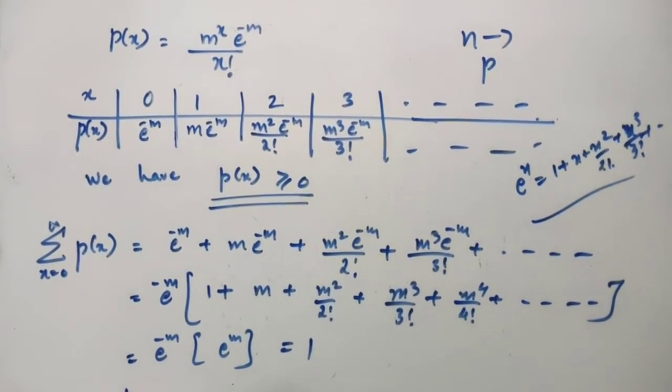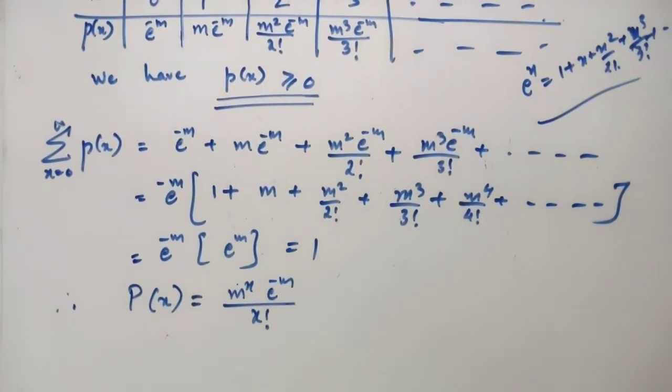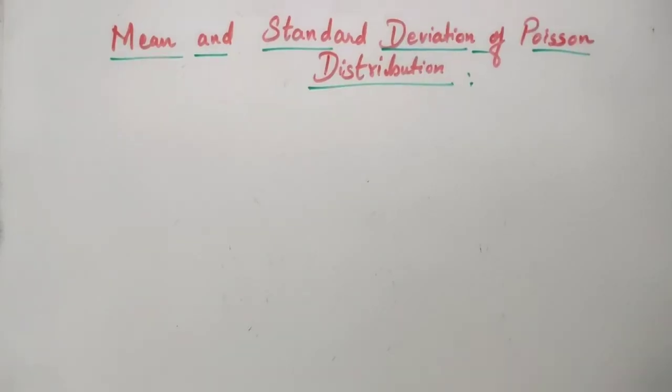Therefore you can conclude that p of x, which is equal to m raised to x into e to the power minus m divided by x factorial, is a probability function for the Poisson distribution. Okay, now let's continue the derivation for the mean and the standard deviation of the Poisson distribution.